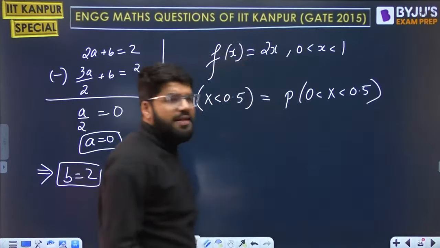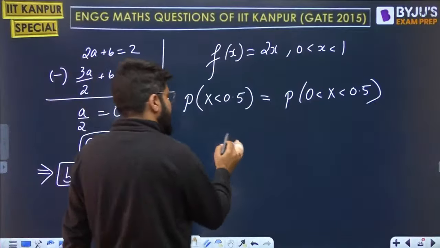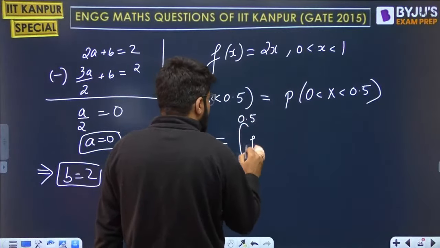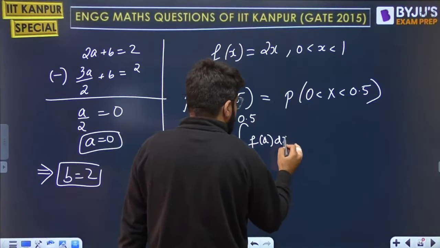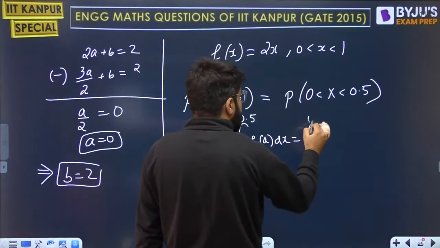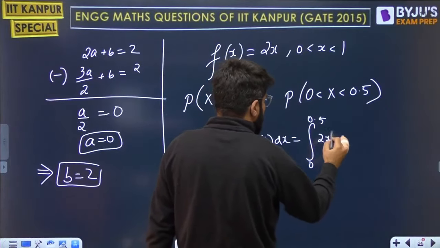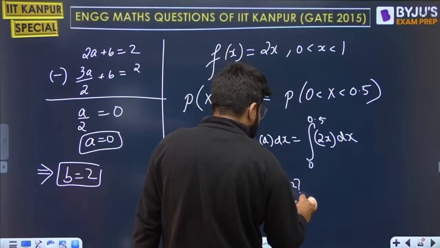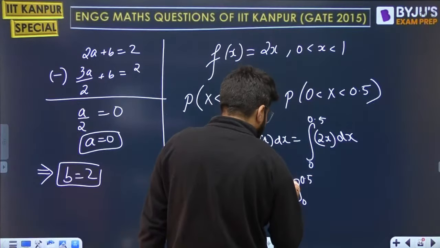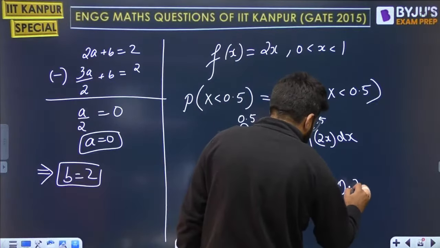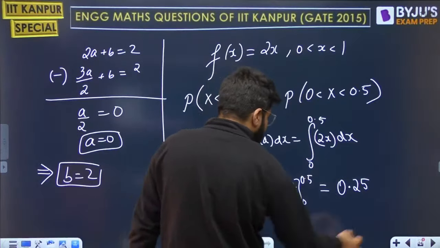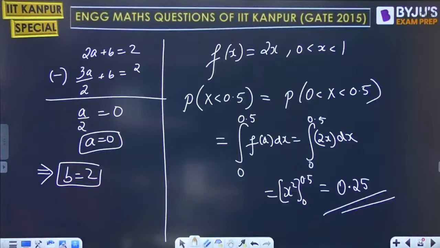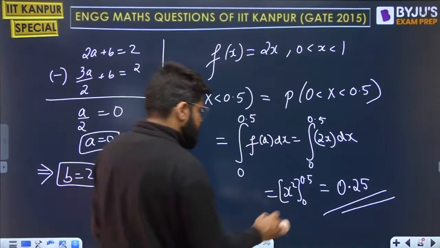What is the probability that a random variable lies between a to b? It is given by area or integration. Integration 0 to 0.5 of fx dx, where fx is 2x, dx. Hence the integral is x square, lower limit 0, upper limit 0.5. 0.5 squared is 0.25, and the lower limit is 0. So my answer is 0.25, everybody.